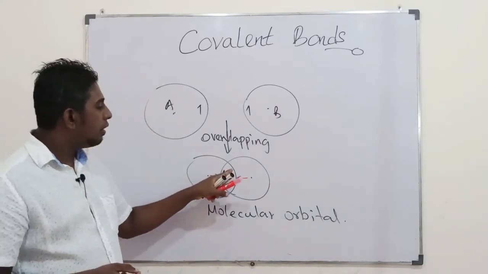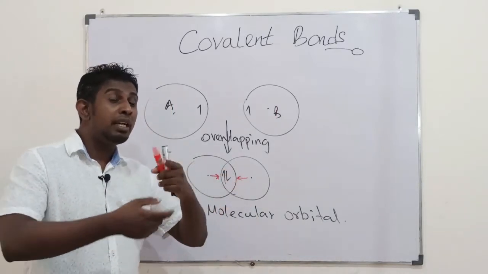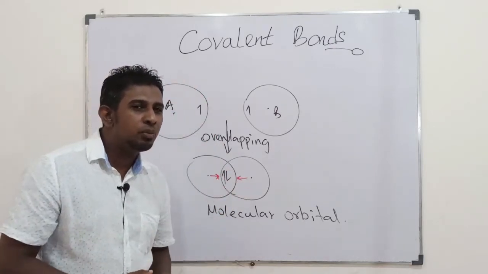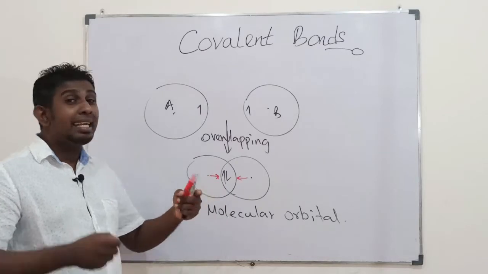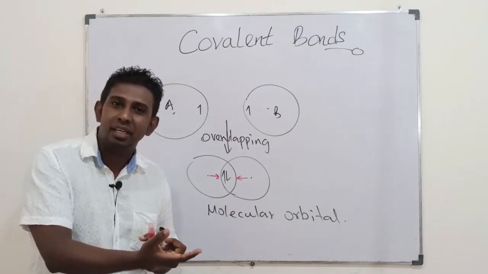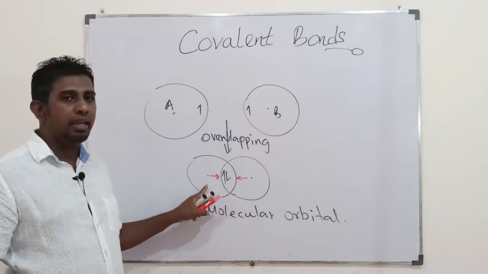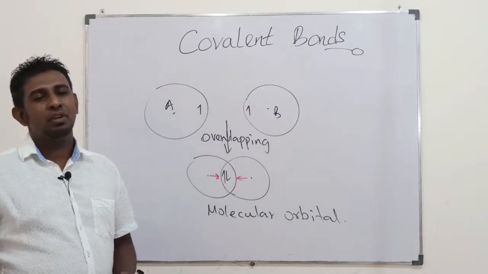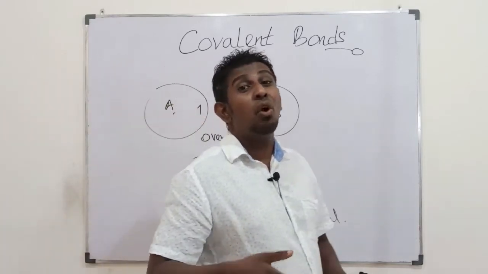There would be a molecular orbital having a common region for both, bearing those electrons to be shared. Then that electron cloud would exert an electrostatic attraction towards the two nuclei of two atoms. That electrostatic attraction force is referred to as the covalent bonding.